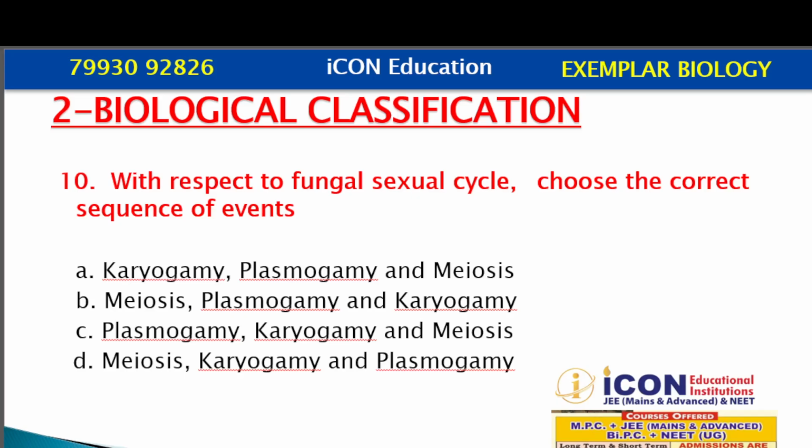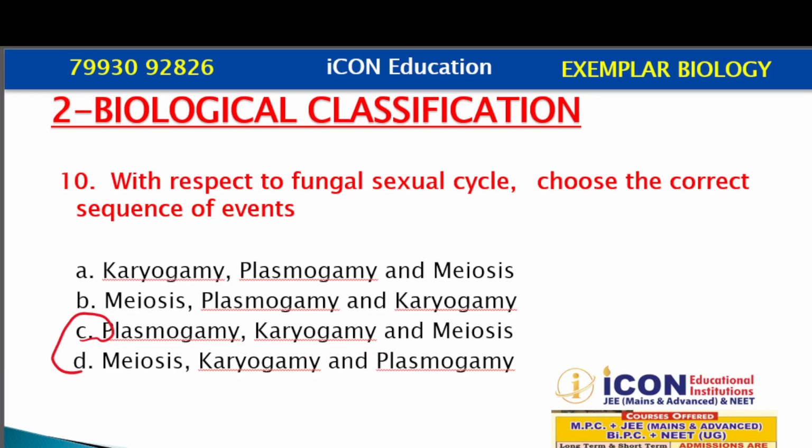We know that in fungi, there are 3 steps in the sexual cycle: plasmogamy, karyogamy and meiosis, which is there in option C. Plasmogamy, here the protoplasm present in the 2 cells will fuse. Gamy means fusion. Then after the fusion of the protoplasm, the nuclei will fuse.